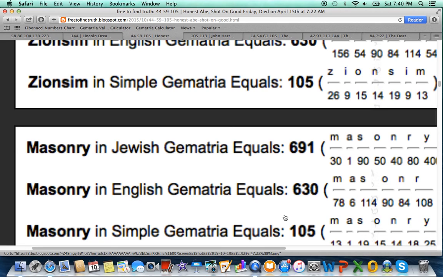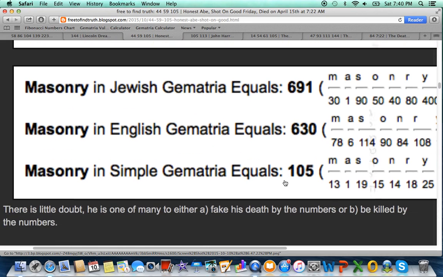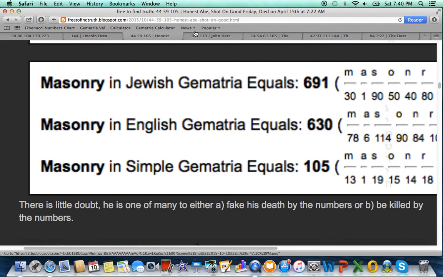47 years after the death of Lincoln, the Titanic would sink. And recently, on April 15th, 2013, there was the bombing at the Boston Marathon. The younger Tsarnaev brother was blamed for the bombing. His birthday is July 22nd, 722, just like the time Lincoln died at. There's a whole lot more coding than that. Please check out my videos on the Boston Marathon bombing.